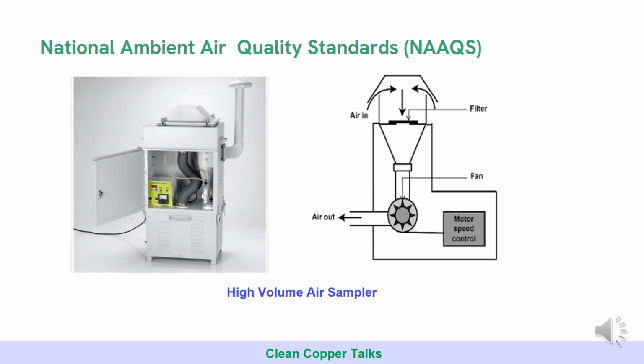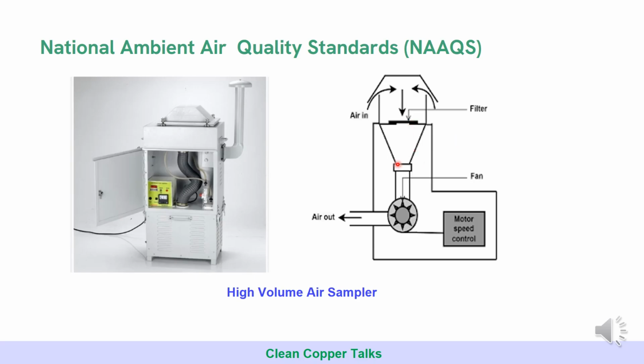So for monitoring, devices such as high volume air sampler are used, which is shown here. This is a schematic diagram of a high volume air sampler. What happens is the air continuously flows in from here. Then there is a filter. First we will place a filter of 10 micrometer. Below that there will be another filter of 2.5 micrometer.